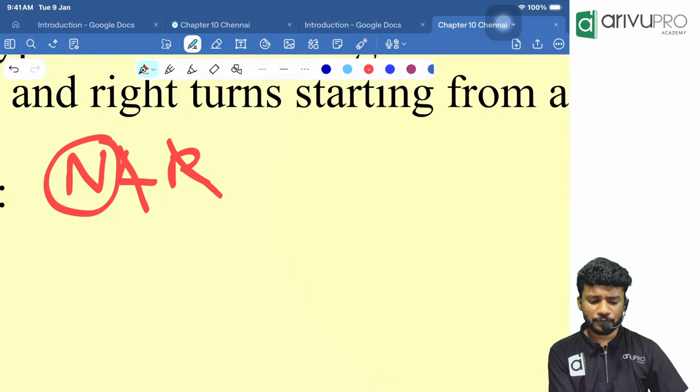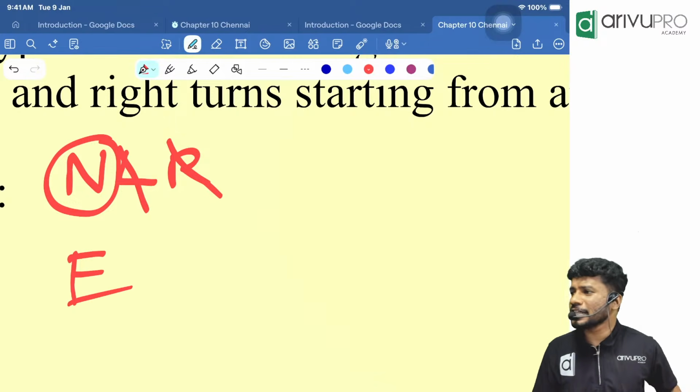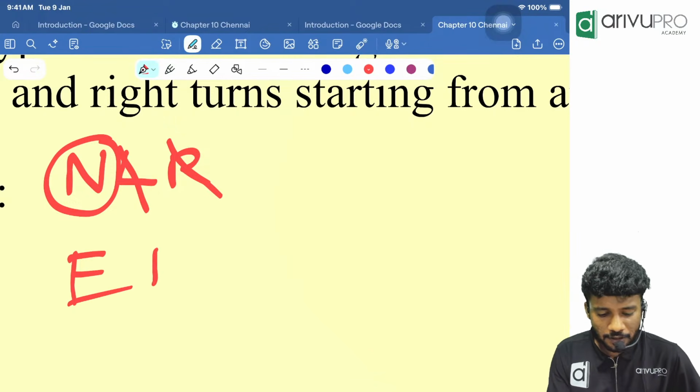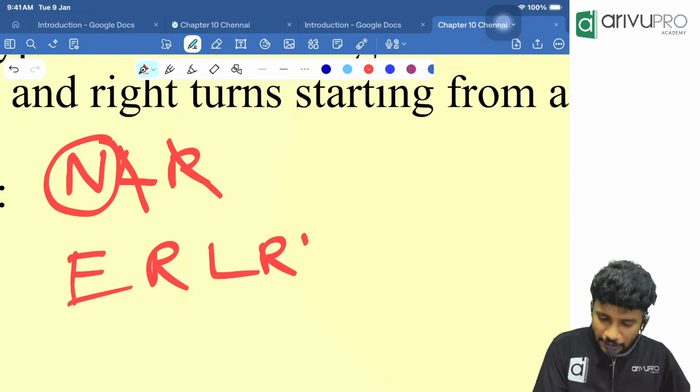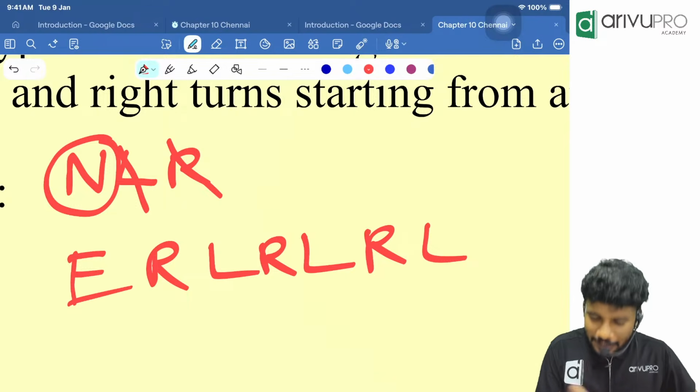Again, I will add on. Initially, I was looking in the east direction. Then I took a right turn. Then I took a left turn. Then I took a right turn. Then I took a left turn. Then I took a right turn. Then I took a left turn.